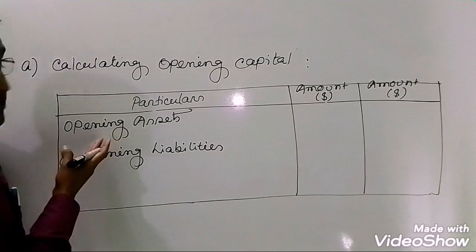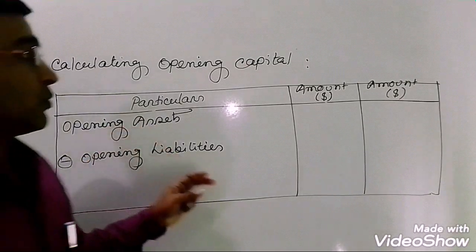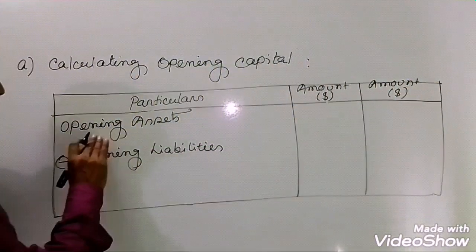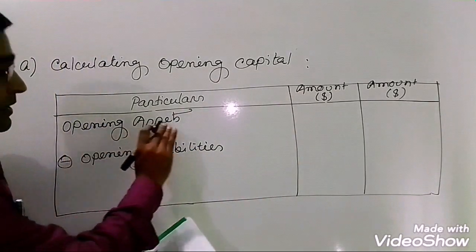I'm writing this formula in such a way, I mean upper and lower section, but this formula was written alongside with this, but no problem at all. We will just write in this way and try to find out the amount of opening assets.